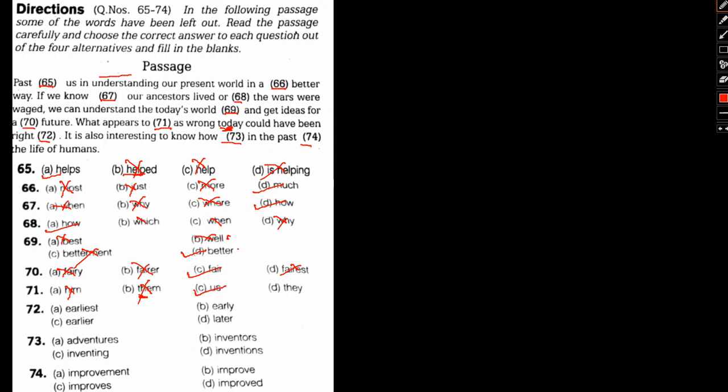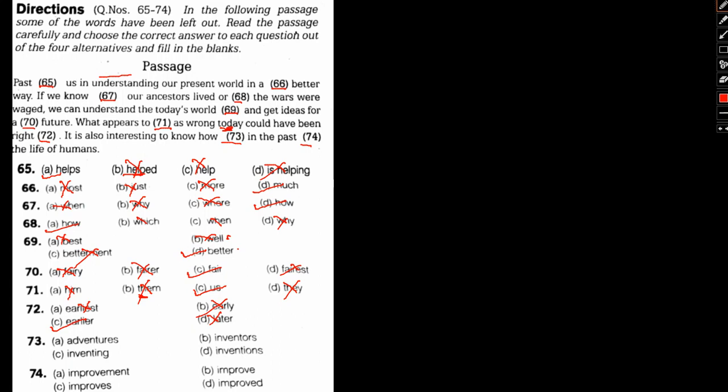What appears to they sounds wrong only. We cannot use they. So us. Could have been right earliest. Earliest, no, earliest cannot be right. Early, could have been right early. No, again, could have been right earlier. Yes. What we assume today as being wrong could have been right earlier. Means previously, in the previous generation or the previous period of time. Later also does not make sense.